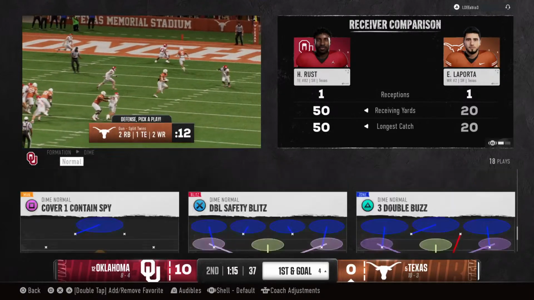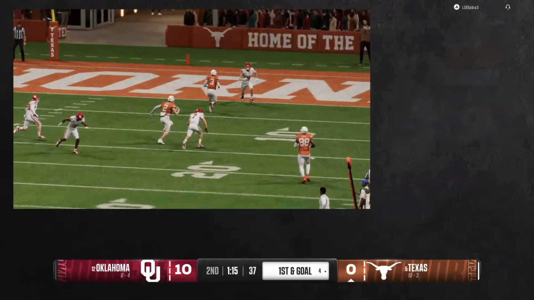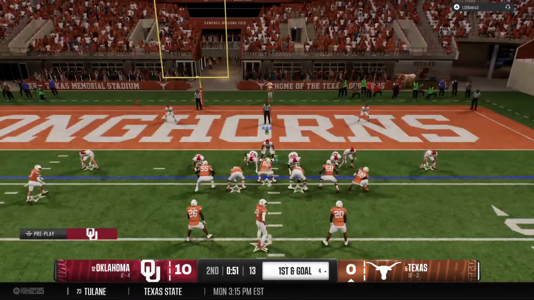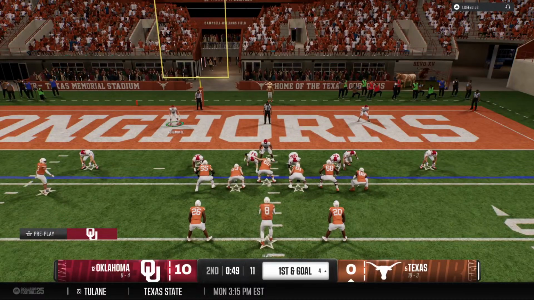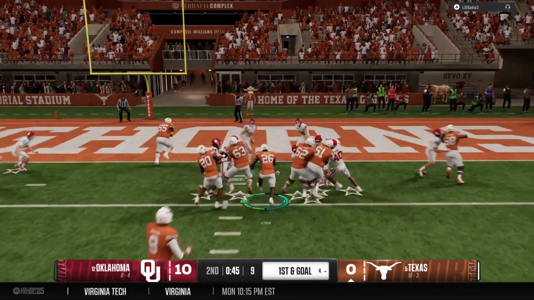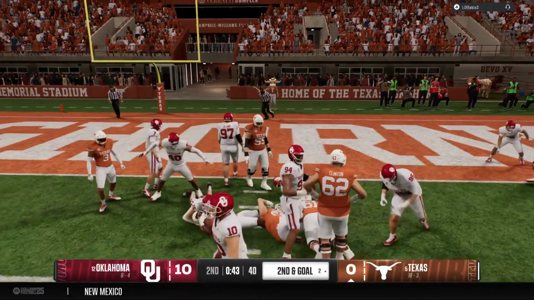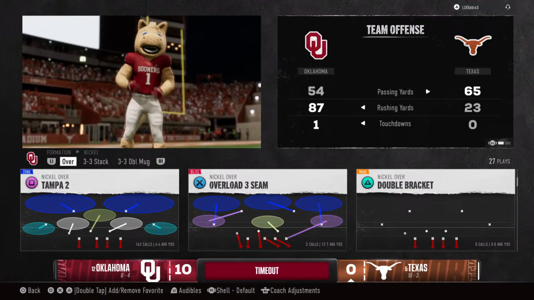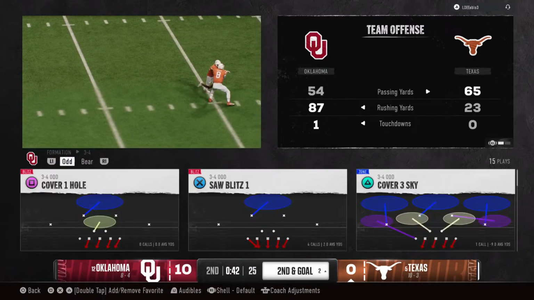Yeah, really nice call here, Chris, to be able to pick up this first down on this drag route. The quarterback does a nice job of being patient, waiting for that window to open up in that zone, and he put it right on the money for the receiver to have a chance to not just catch it, but eventually get the first. Couldn't quite get there, brought down at the 2. And now the defense decides to spend a timeout to regroup a bit.